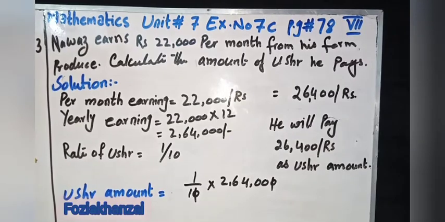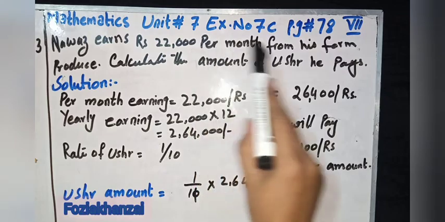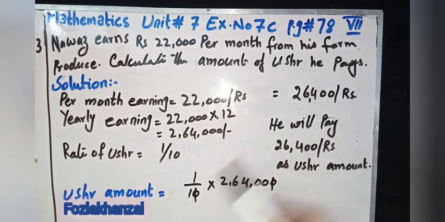The next part, question number 3: Nawaz earned 22,000 rupees per month from his farm produce. Calculate his amount of ushr to pay. In this part, ushr amount is fixed at 1/10. Sometimes it's half, 1/20, but normally ushr amount is fixed at 1/10.